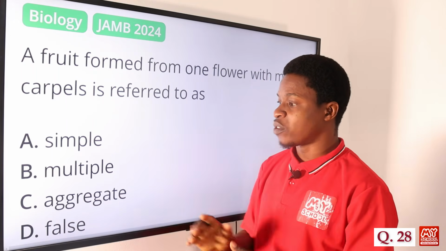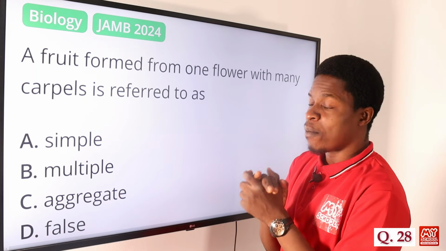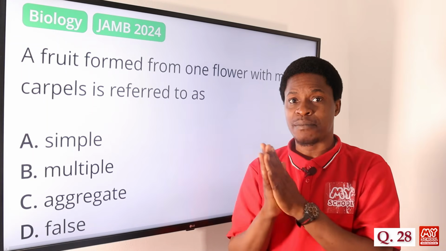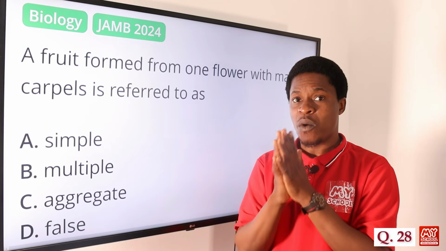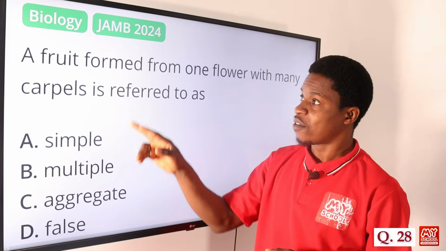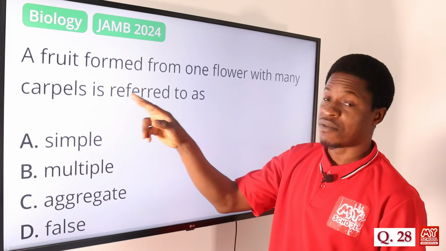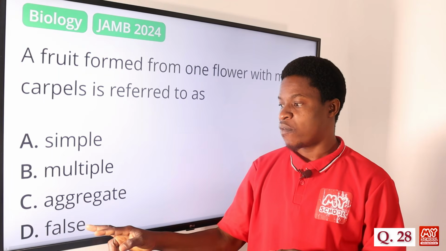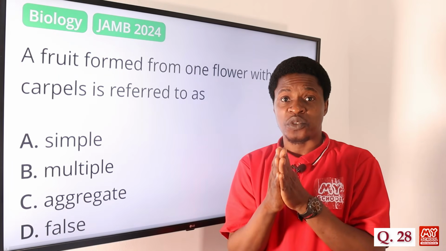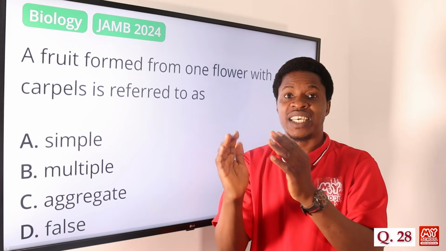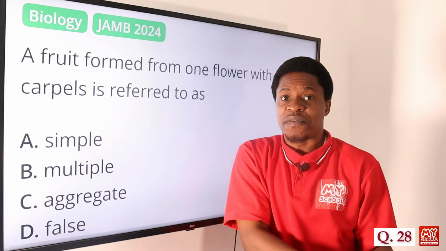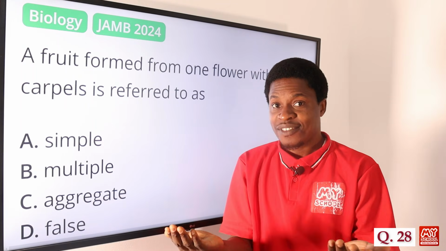Then the aggregate fruit is usually formed from one flower having many carpels. One flower having many carpels will give rise to aggregate fruit. Of course, that fits into the description that was given here. And a false fruit is usually formed when, instead of the fruit forming from the ovary, it is forming from part of the flower. The fruit will be formed from part of the flower instead of coming from the what?